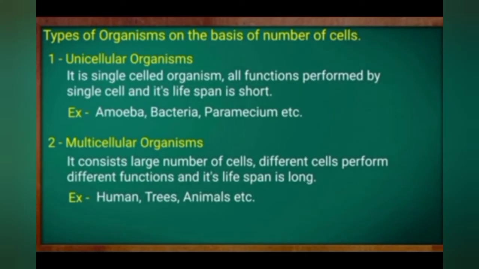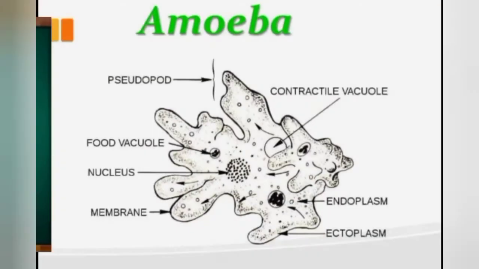So what is a unicellular organism? It is a single cell organism, all functions are performed by a single cell, and its lifespan is short. For example, amoeba, bacteria, paramecium, chlamydomonas also. A multicellular organism consists of a large number of cells. Different cells perform different functions, and its lifespan is long. For example, humans, trees, plants, animals. These are examples of multicellular organisms.